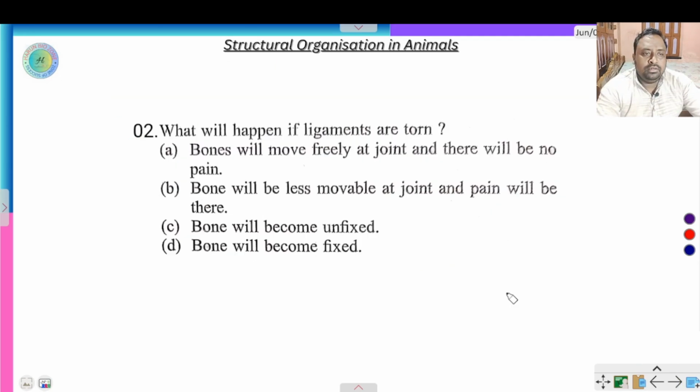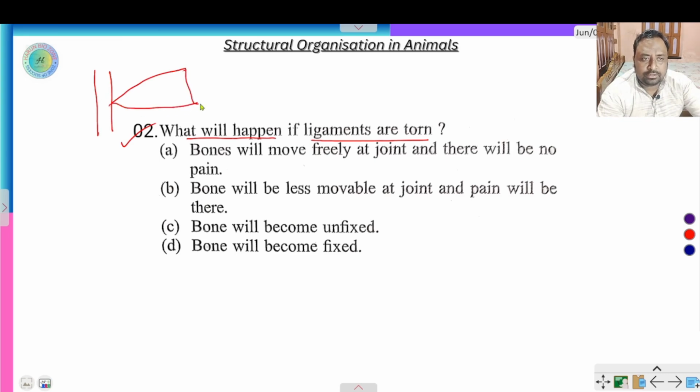Next question: what will happen if ligaments are torn? First, what is a ligament? This is a bone, and this is skeletal muscle attached to the bone. This joint is called a tendon.